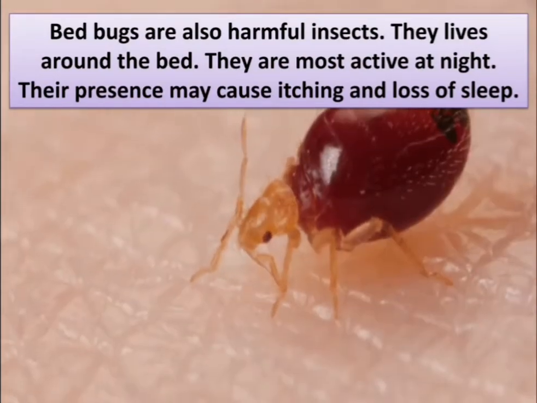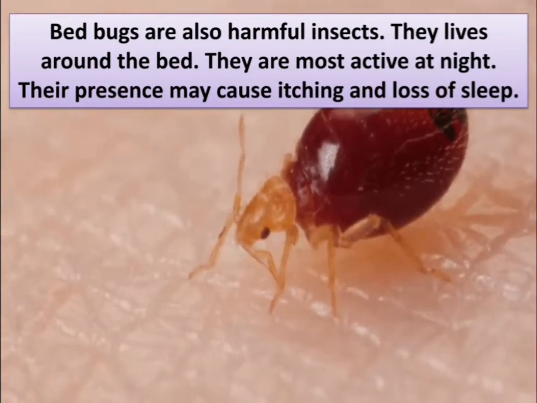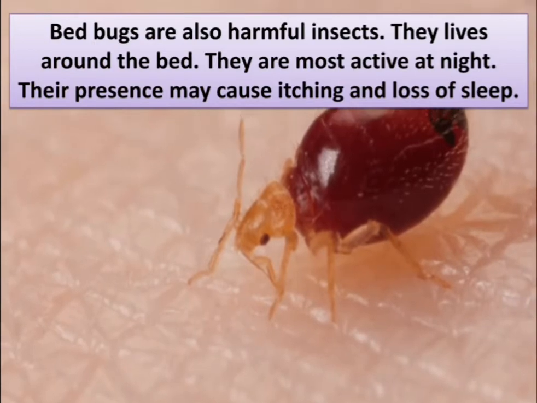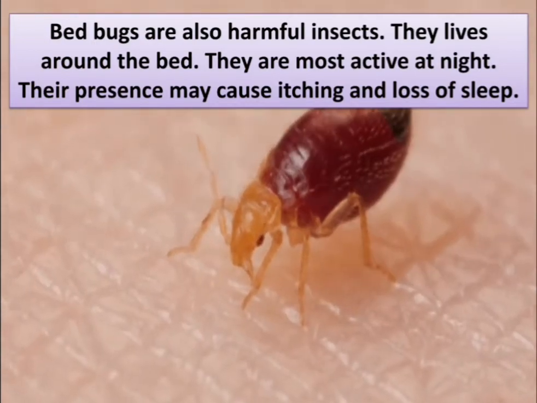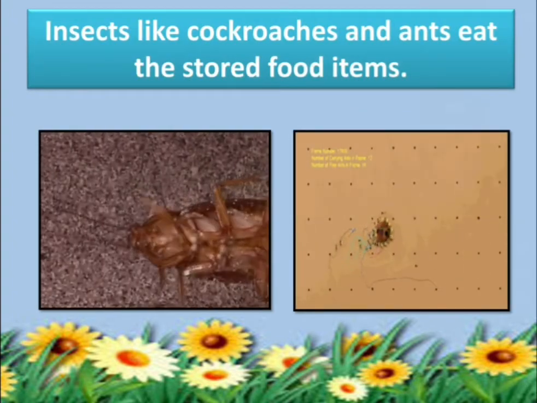Bed bugs are also harmful insects. They live around the bed. They are most active at night. Their presence may cause itching and loss of sleep. Insects like cockroaches and ants eat the stored food items.